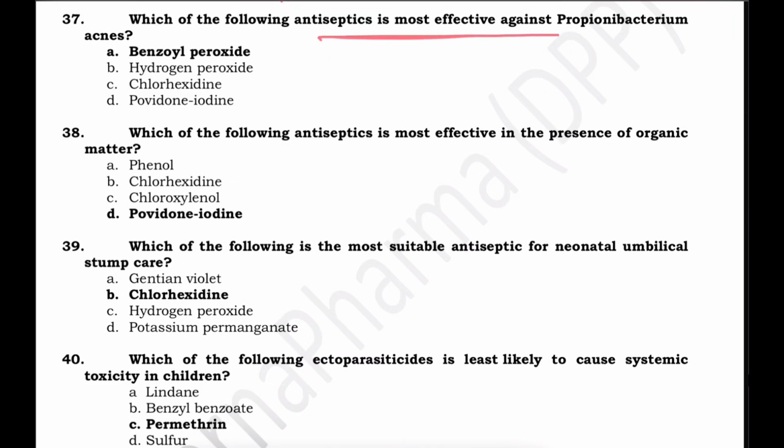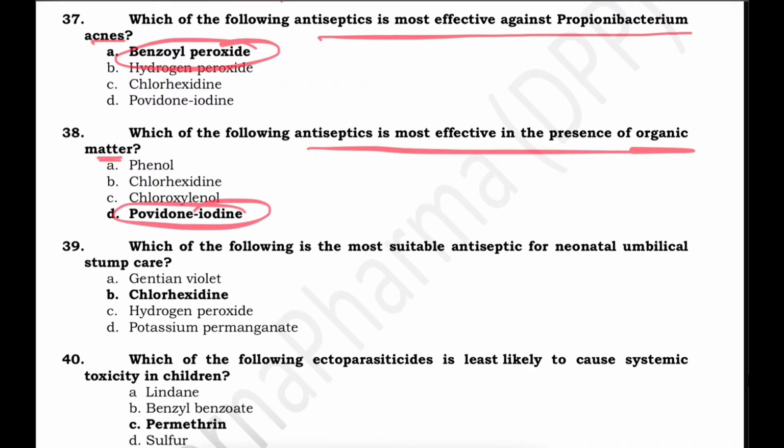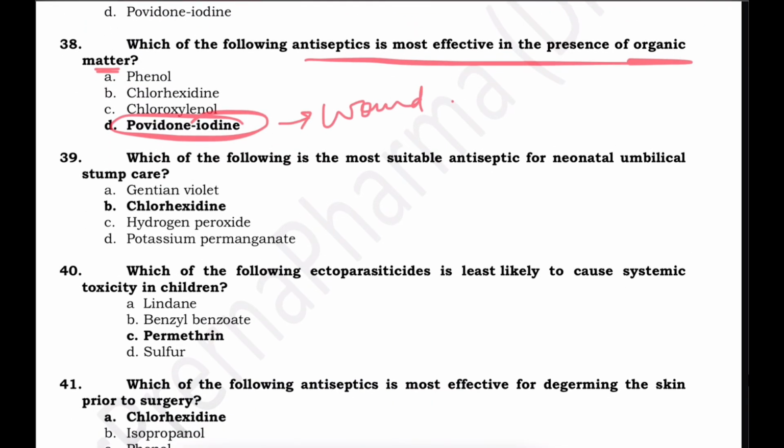Which antiseptic is most effective against Propionibacterium acnes? The antiseptic against Propionibacterium acnes that is involved in acne is benzoyl peroxide. It works by releasing the oxygen and kills the anaerobic bacteria. Which antiseptic is most effective in the presence of organic matter? So here we have povidone iodine, which releases free iodine slowly, maintaining the germicidal activity even in the presence of organic matter like blood or pus or exudate, and so is highly effective in wound care or in scrubbing.